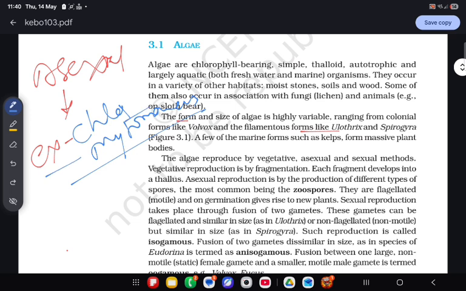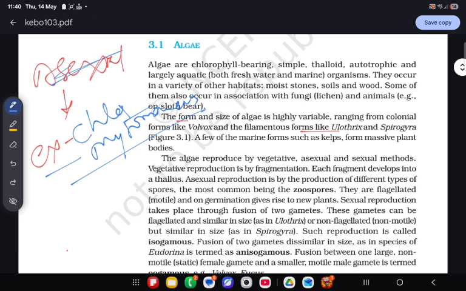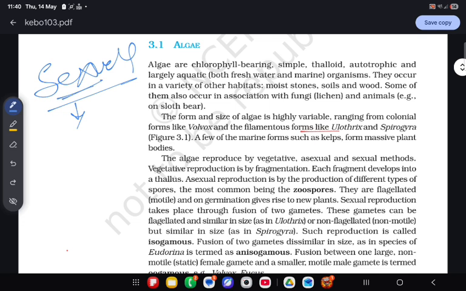Now the second type is sexual reproduction. As the name shows, sexual reproduction is where sex organs are involved. Sex organs or gametes are involved in sexual reproduction.